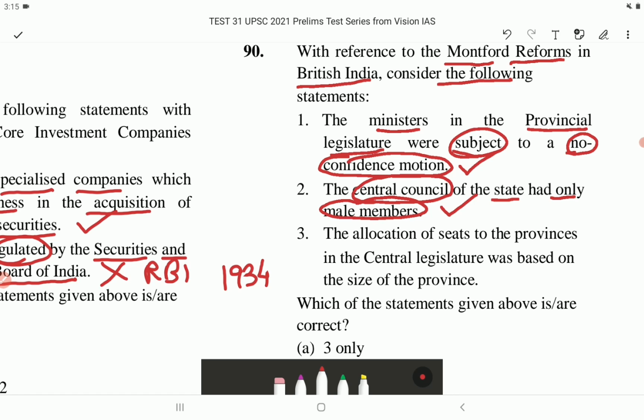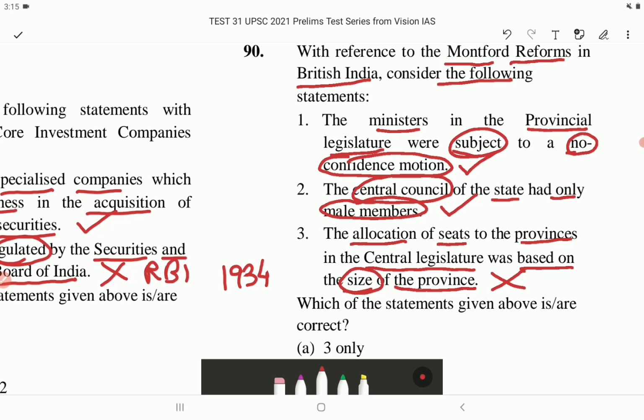Number 3. The allocation of seats to the provinces in the central legislature was based on the size of the province. This is incorrect. One of the biggest criticisms of the reforms was that the allocation of the seats of central legislature to provinces were based on the importance.